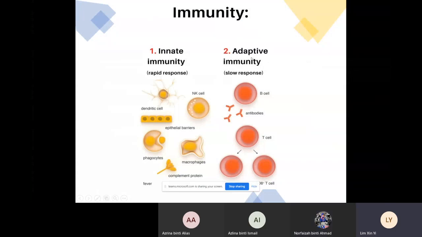This acts as our third line of response, which involves B cell and also T cell, a very slow response. We can say that innate immunity is non-specific. Why do we say that it is non-specific? Because they do not recognize which type of antigen is trying to enter your body. They just kill or destroy whatever antigen they meet. For example, macrophage is one of them. While adaptive immunity is more specific, and usually involves memory.